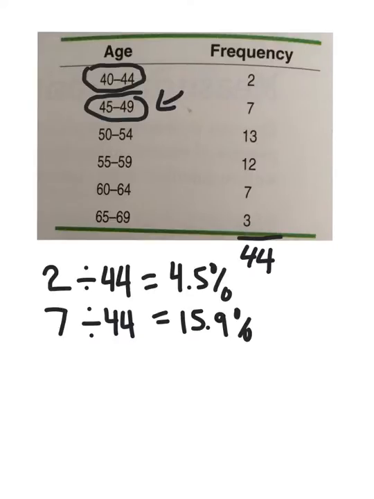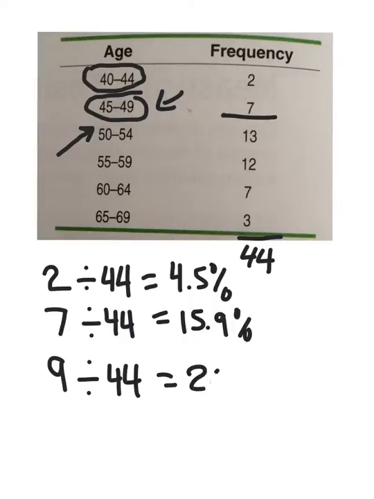But we could say, well, what about this? How many presidents were less than 50 years old? Like a percentile, right? Well, all the presidents that were less than 50, there were 9 of them. We could say 9 divided by 44. That's going to be about 20.4%. So 20.4% of all the presidents were less than 50 years old. Percentile.